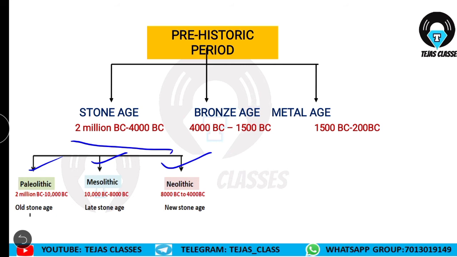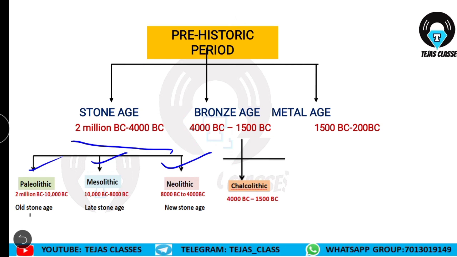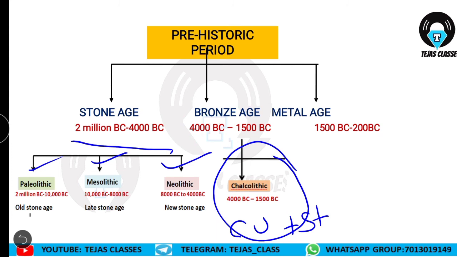See, very simple, guys. Learning the Stone Age is very easy. You need to just remember the sites. When you revise once or twice, it is more than enough for this. And in the upcoming video we'll be looking at the Chalcolithic age. Chalcolithic means in this period they found copper. Okay, they found copper and they mixed it with stone to make the tools. So this period is termed as Chalcolithic, and after this comes the metal age.